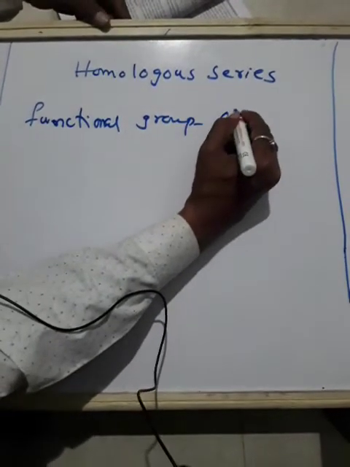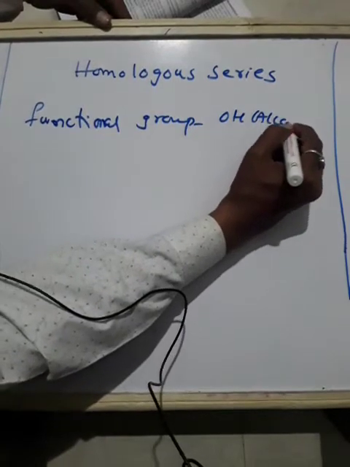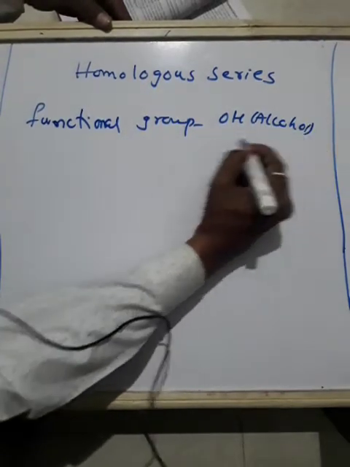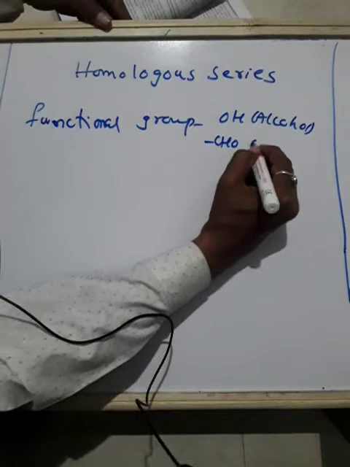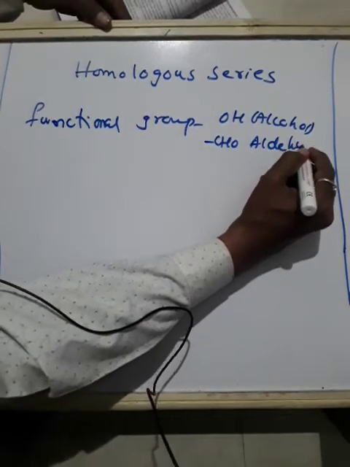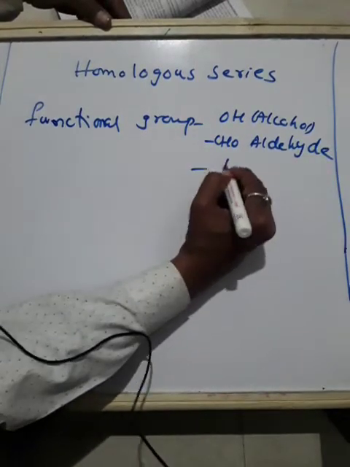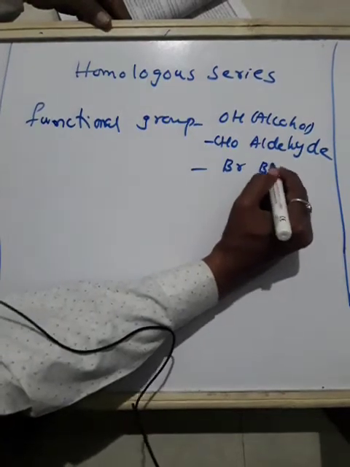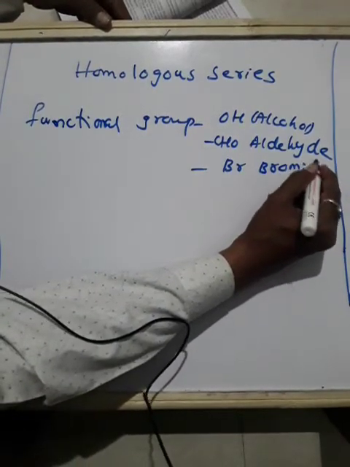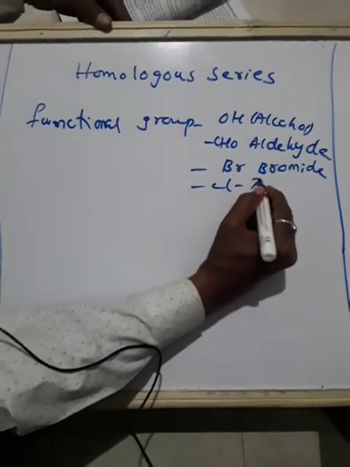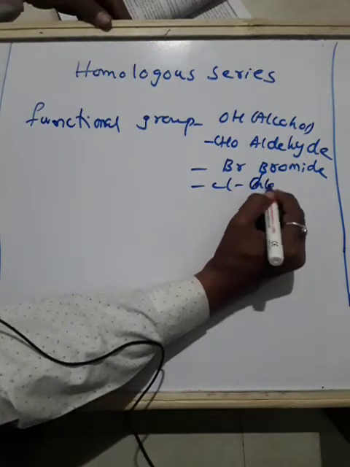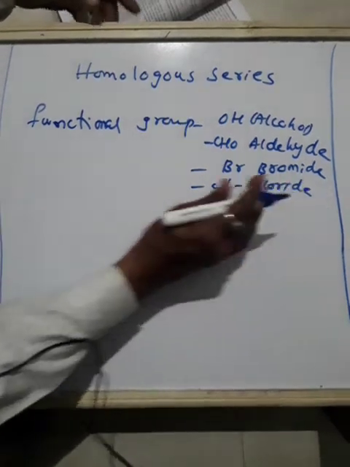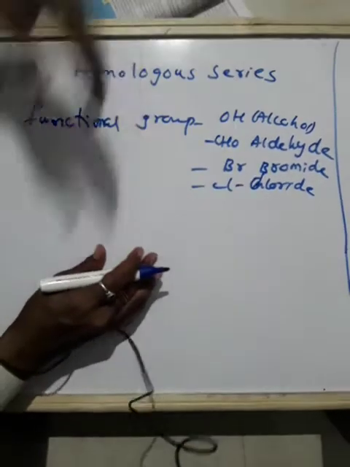For example, OH, if I write, it is alcohol. If I write CHO, it is aldehyde. If I write Br, it is bromide. Cl, I write, it is chloride. So all these functional groups will indicate the property of that particular substance formed.